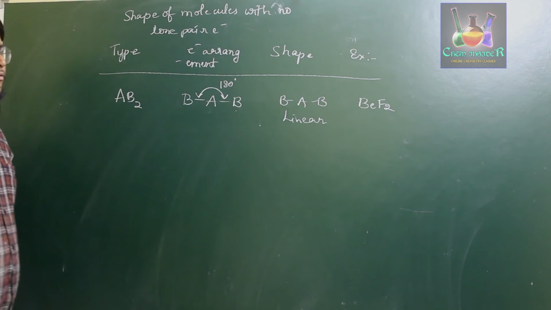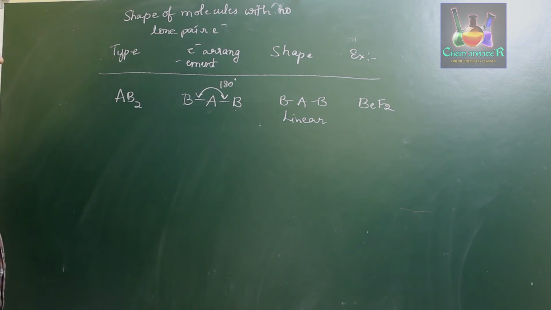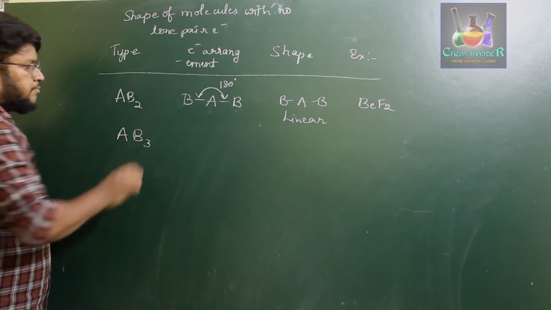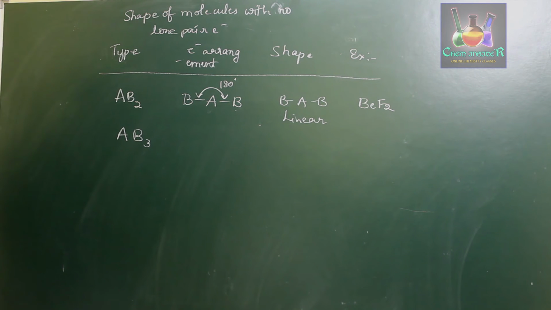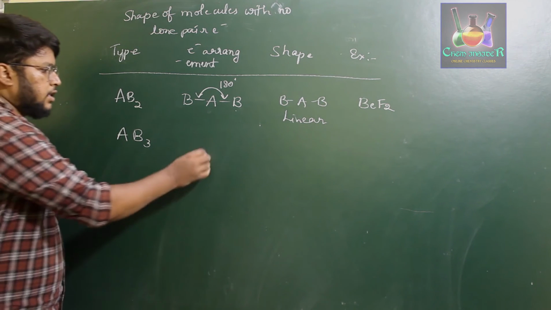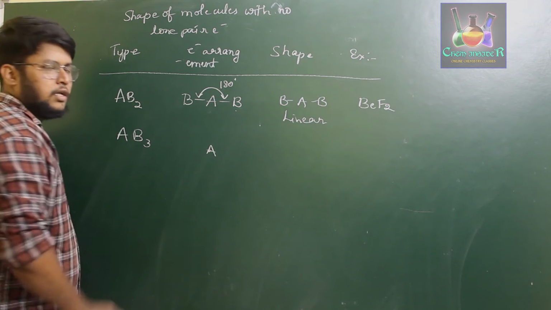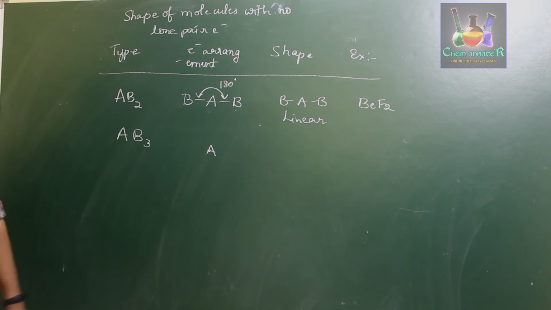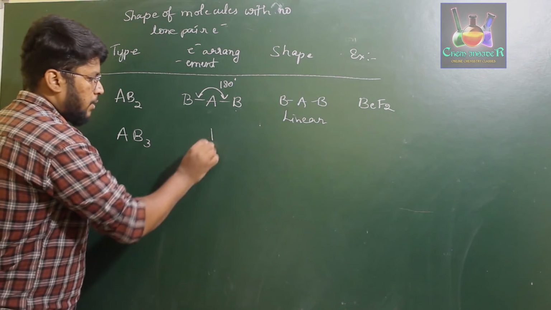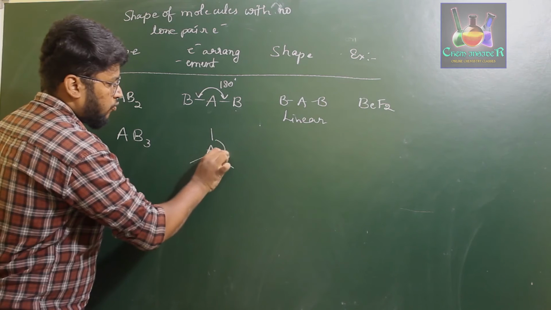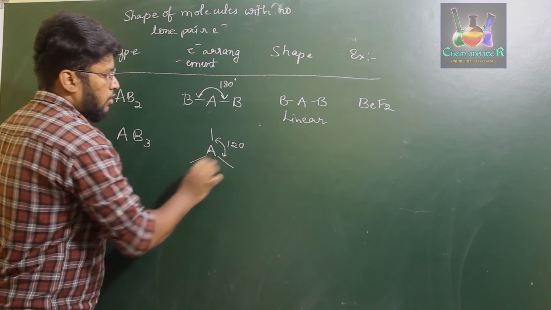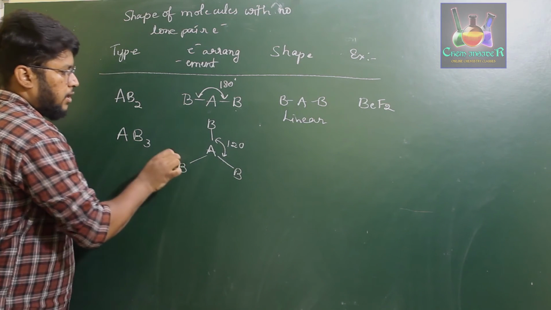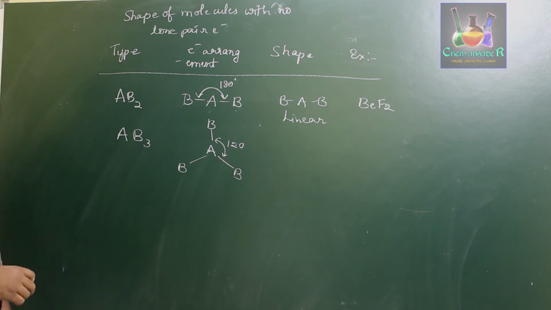Beryllium difluoride will be of this kind of molecule. Now if you consider a different type, such as AB3, the central atom A is at the center, and three electron pairs should be present in the space. So the possibility is placing them at 120 degrees from one another. The angle between AB and AB bonds will be 120 degrees, which is the maximum separation.